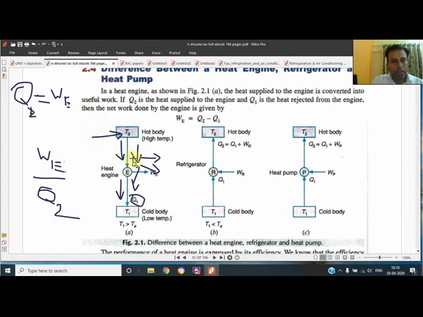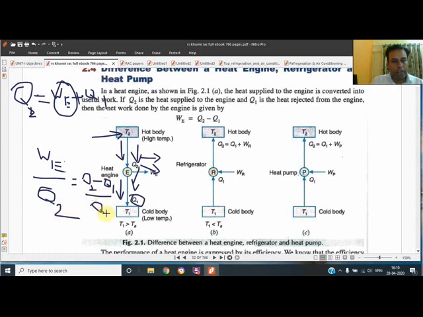This is Q1. So Q2 equals WE plus Q1, the summation of the two. So what will be WE? WE will be Q2 minus Q1. So instead of WE, we will write Q2 minus Q1, and the denominator is again Q2.